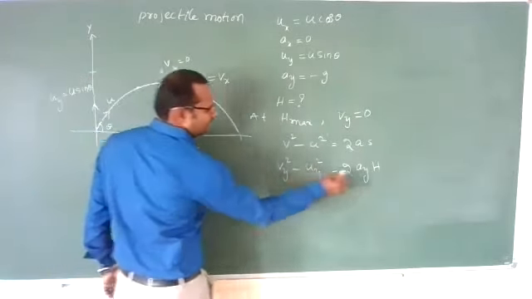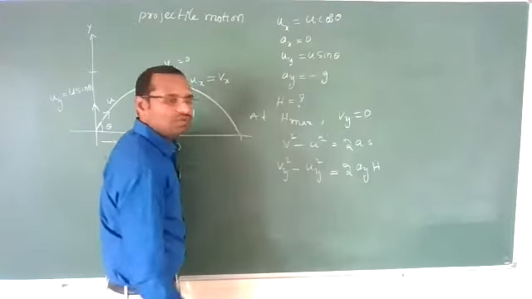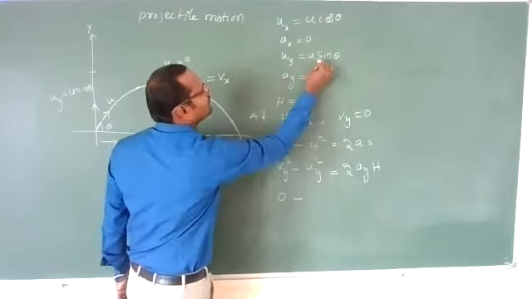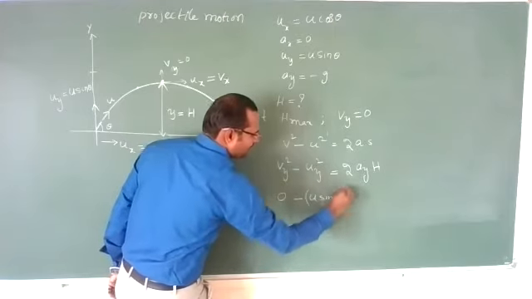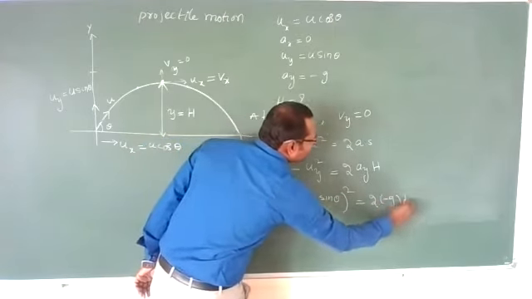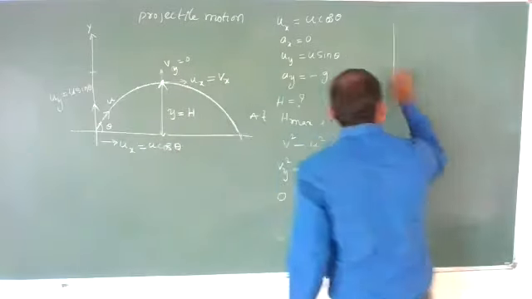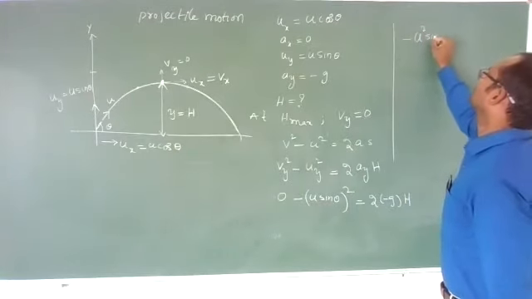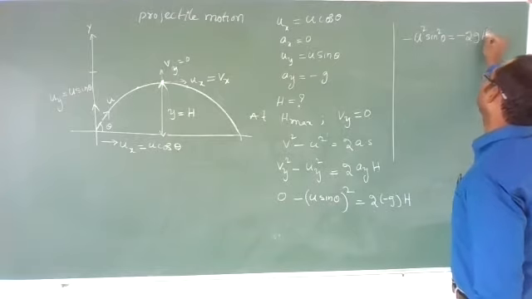So at this height h, what is the vertical velocity? 0. So 0 minus u sin theta whole square is equal to 2 into ay, which is minus g, into h. It will come out to be minus u square sin square theta is equal to minus 2gh.